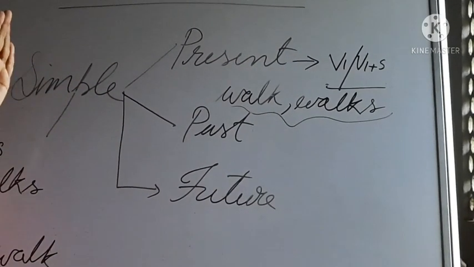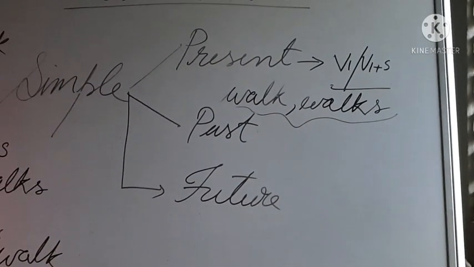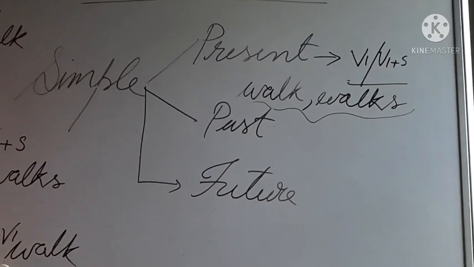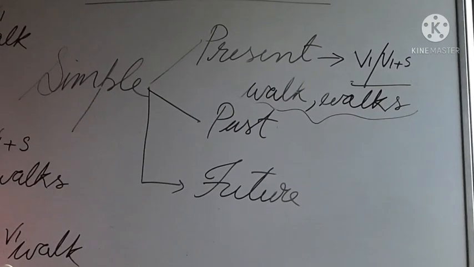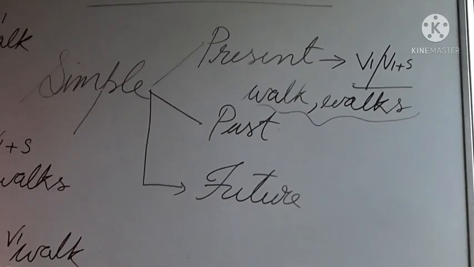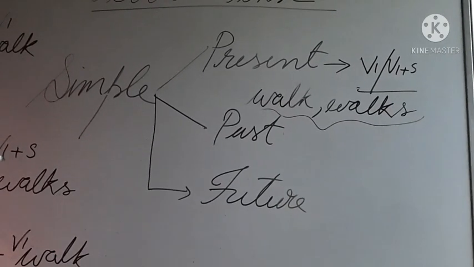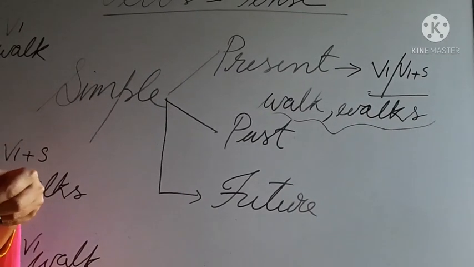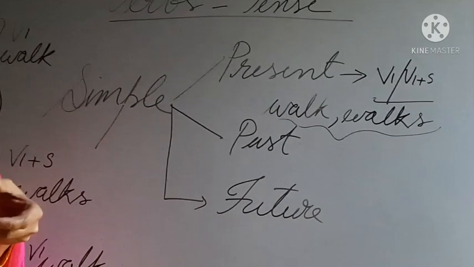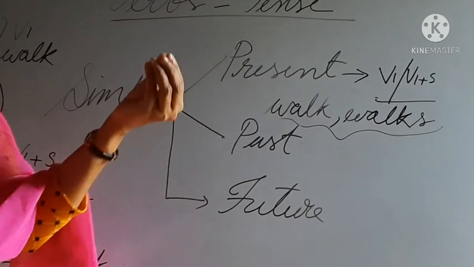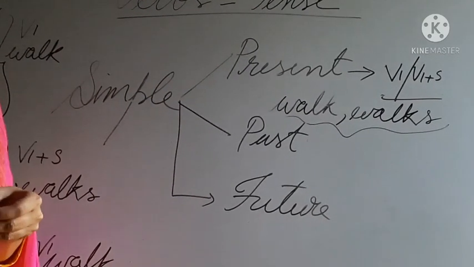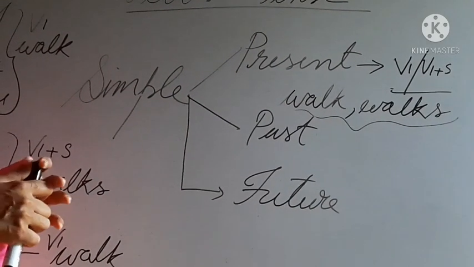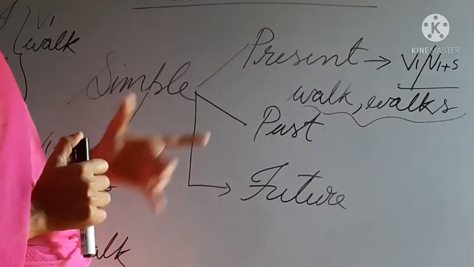But before you use, you have to think whether it is agreeing with the subject. So the easy way is you have to think of the pronouns. Then you can give names instead of these pronouns. Then it will be clear to you. So you use many names and many examples yourself and find out many verbs and write them in V1 form as well as V1 plus S form. That time we can understand the difference. Okay. So that's about simple present tense.